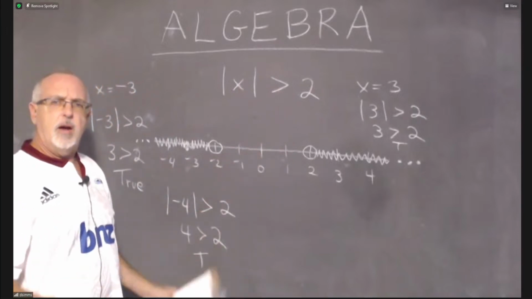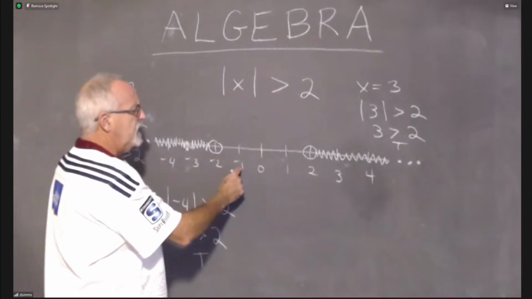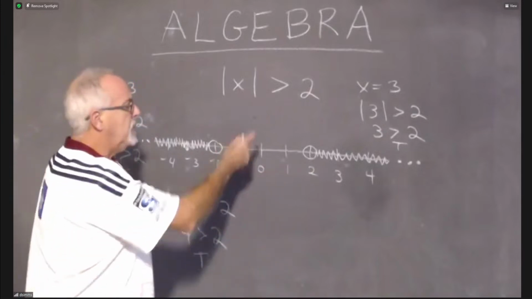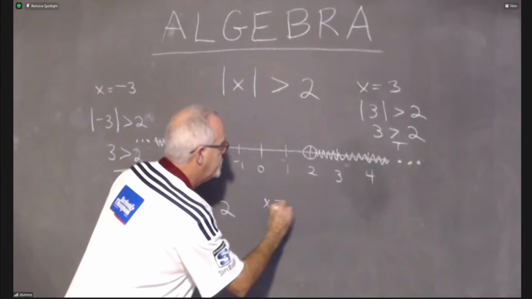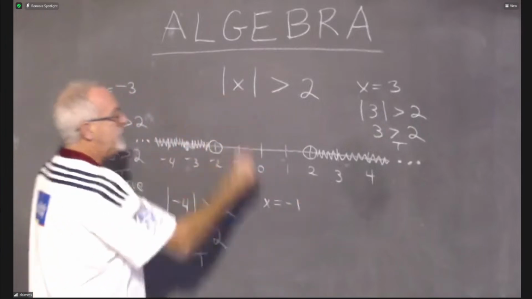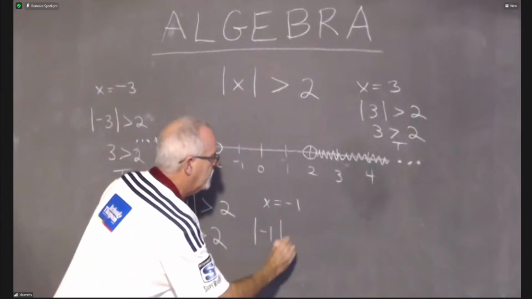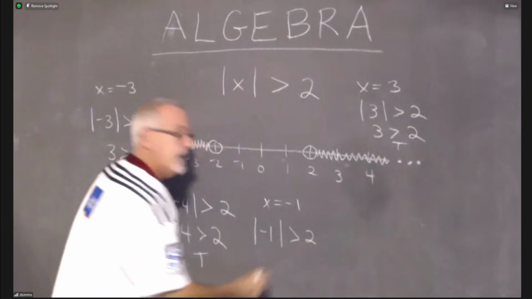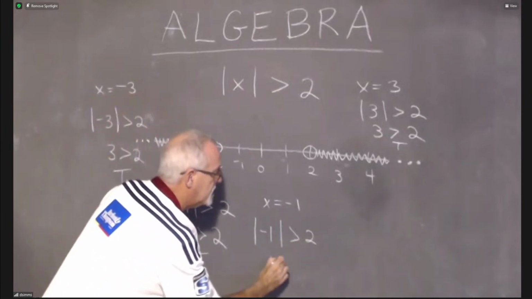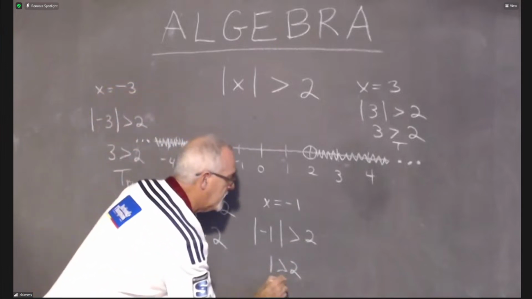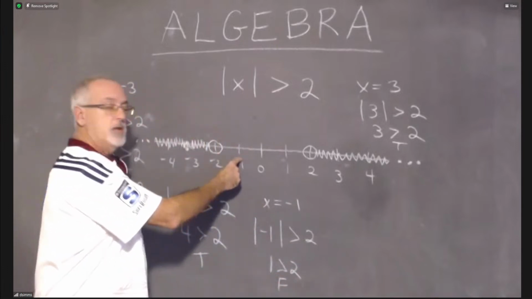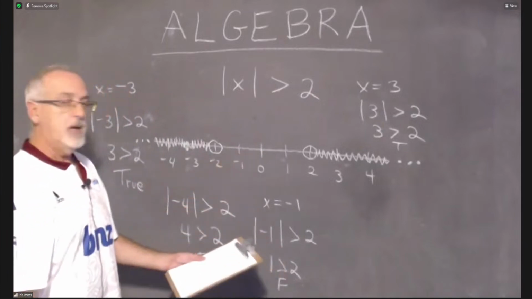But wait, is Doug completely sure? What about -1, 0, and 1? What happens with those? Well, I'll try one of them. I'll try -1. If I put -1 in here, I have the absolute value of -1 greater than 2. The absolute value of -1 is +1, and the +1 is not greater than 2. That is a false. So that -1 should not be shaded, and it isn't shaded.